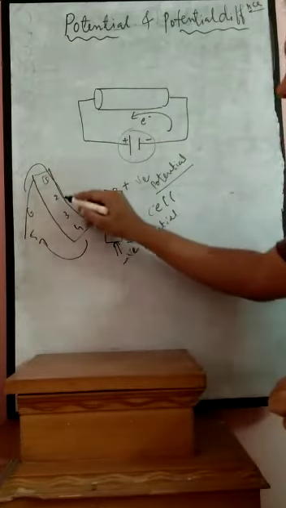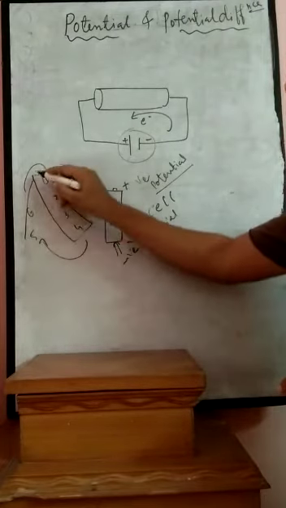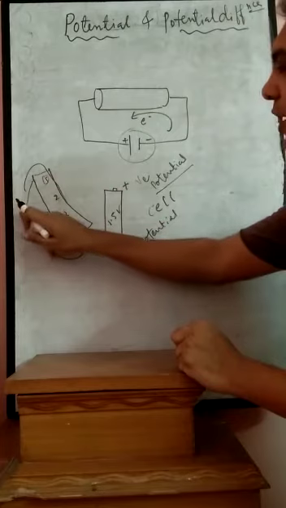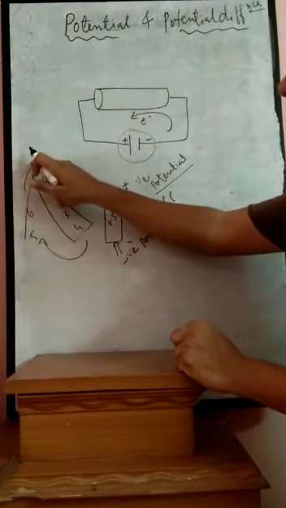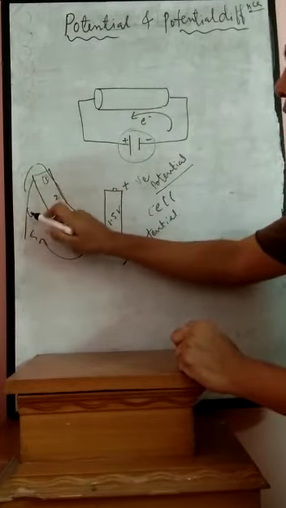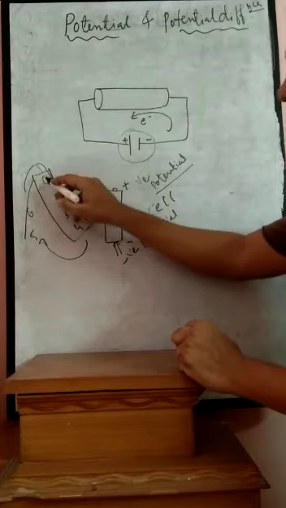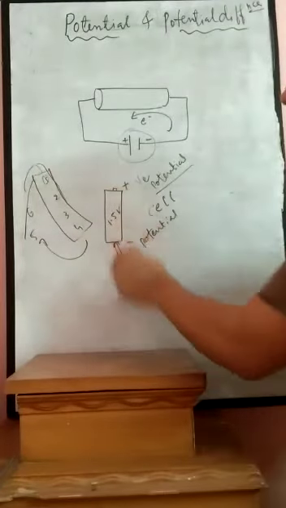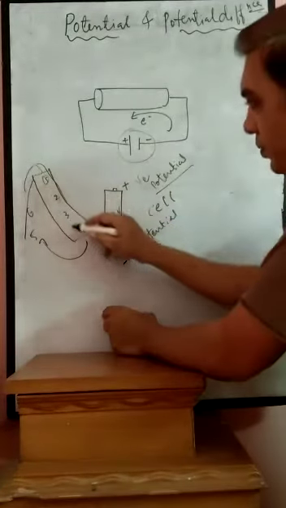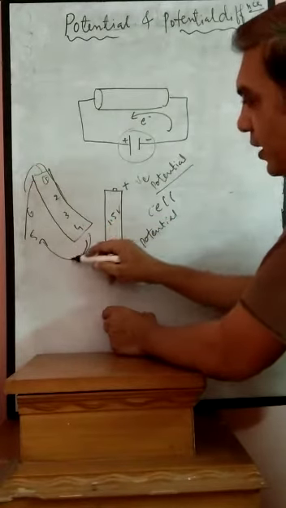So these kids one by one will go up. Suppose one person is lifting and keeping the kids on the top of the slide, and the kids are sliding that way.